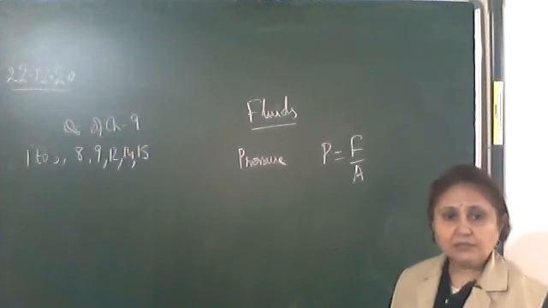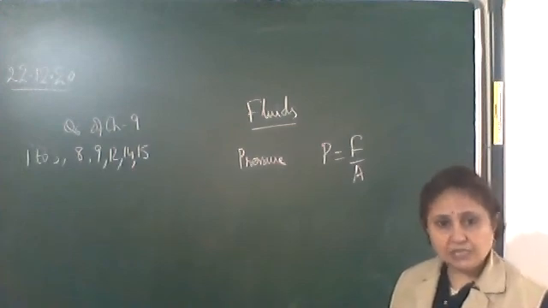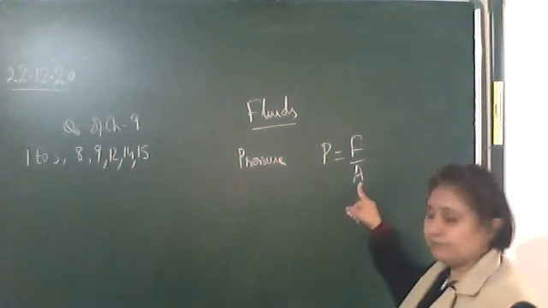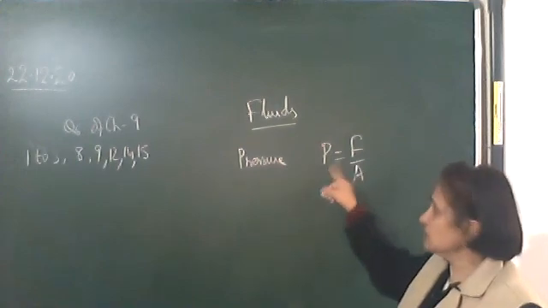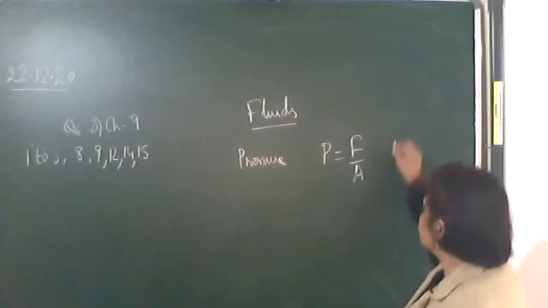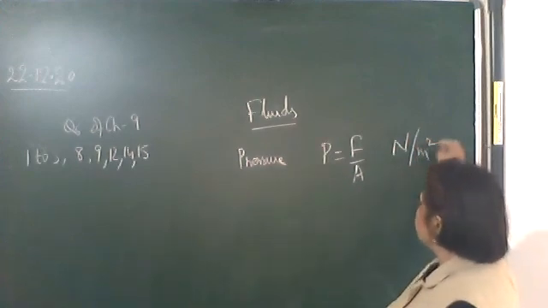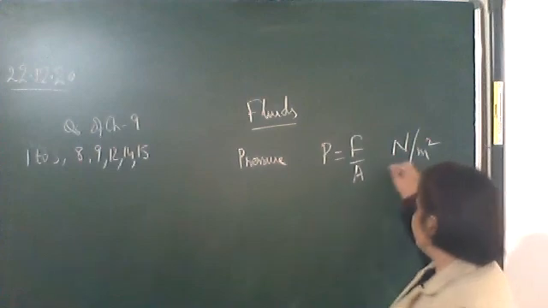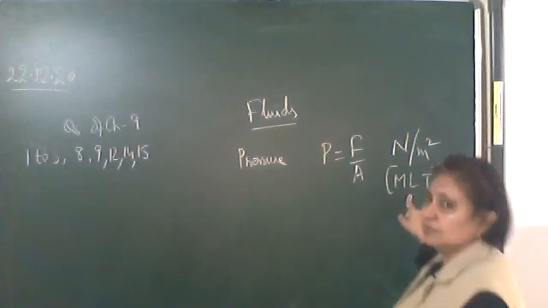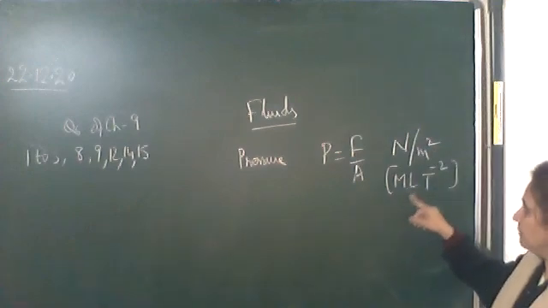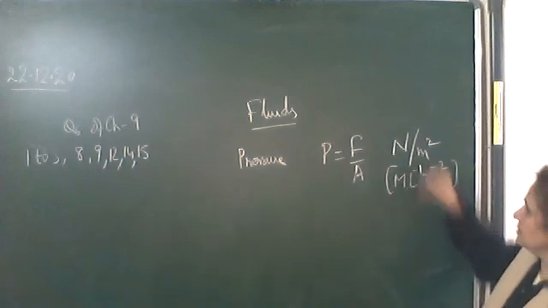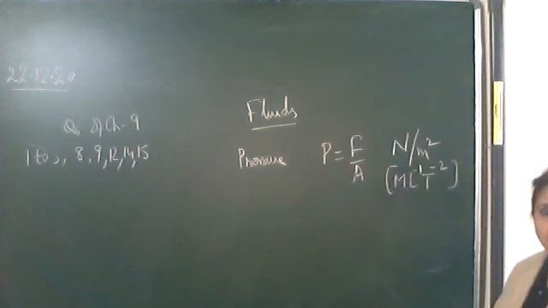That is why knives and scissors have sharp edges. Even drawing pins are very much pointed, so that the area is less and the pressure is more. So pressure is defined as force per unit area and its SI unit is Newton per meter squared. Dimensional formula is force upon area: M L T raised to the power minus 2 divided by L squared, so it becomes M L raised to the power minus 1 T raised to the power minus 2.